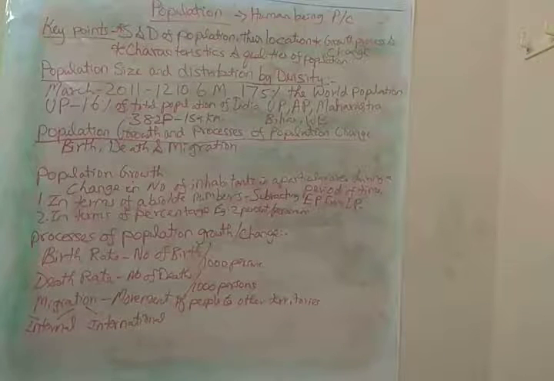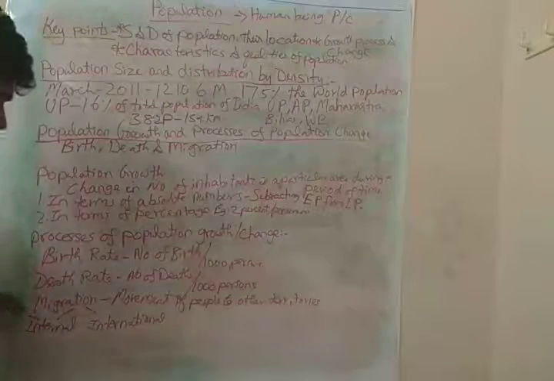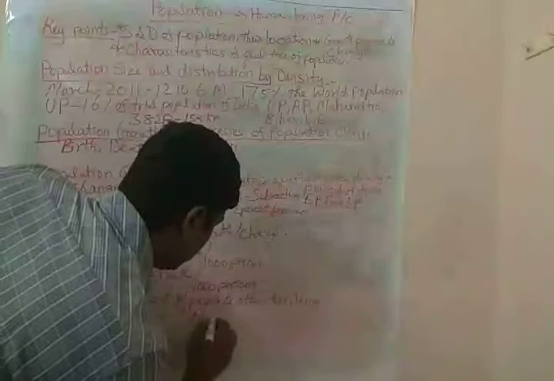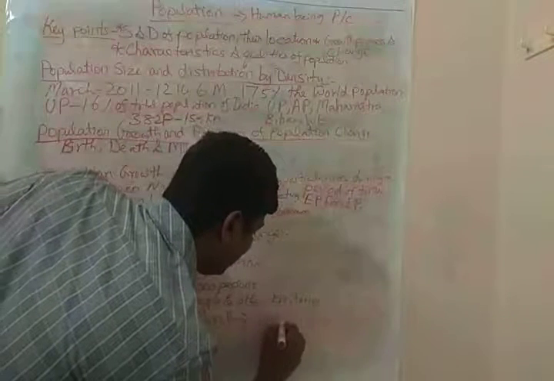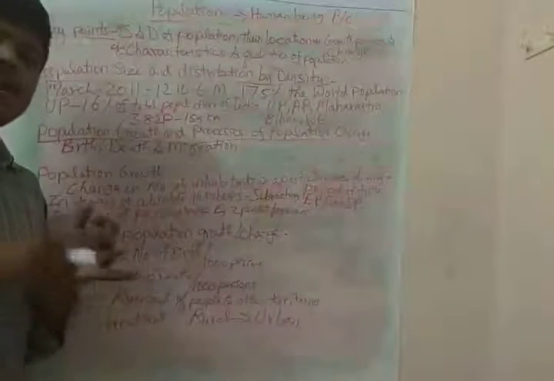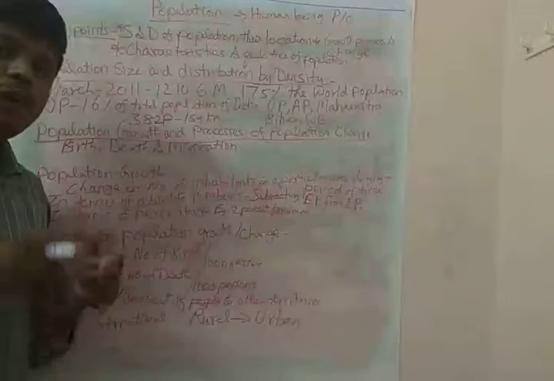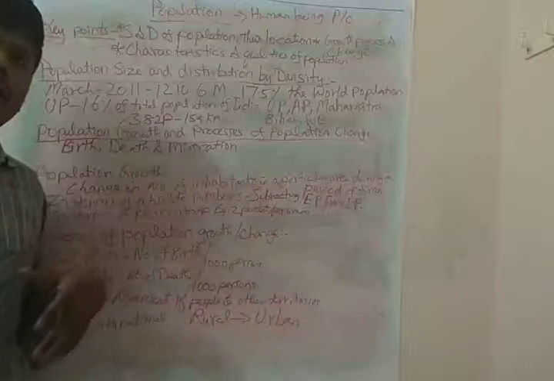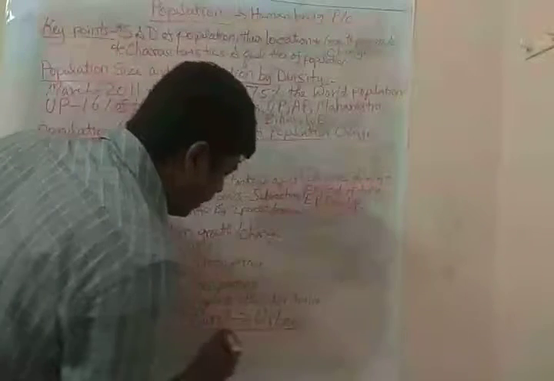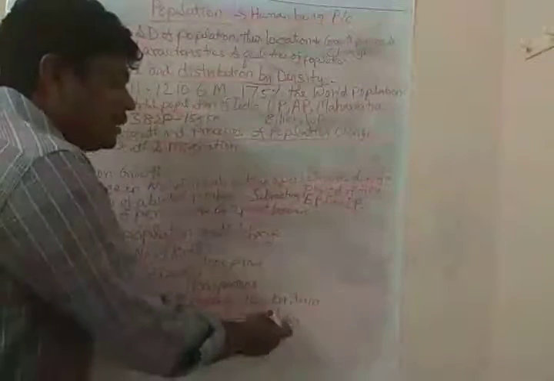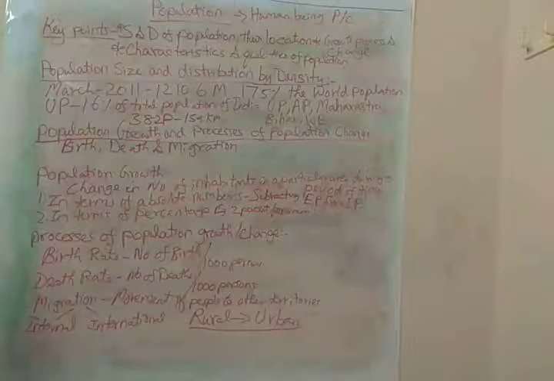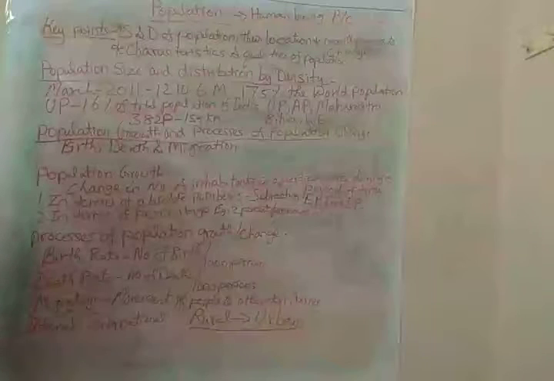And one more thing, normally people migrate from rural to urban areas. Okay, ma'am. Rural to urban for what, ma'am? Mainly for job opportunities, for education, for their livelihood, and for health facilities. So for the betterment of their life, most people nowadays are moving from rural areas, that is villages, to cities. Okay, ma'am. So this is what we are learning in this topic.